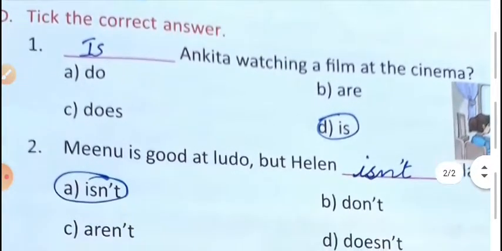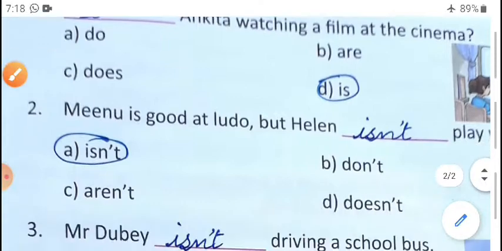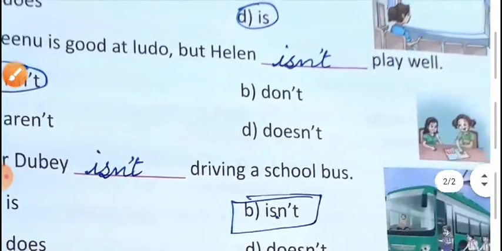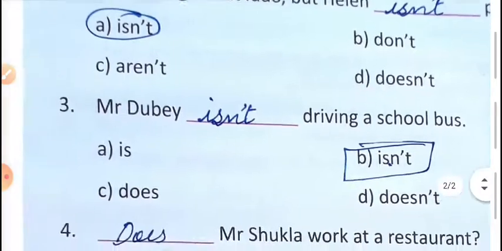Now joy drill. Tick the correct answer. Dash Ankita watching a film at the cinema. Answer is is. Meenu is good at Ludo, but Helen is not play well. So here you write isn't.